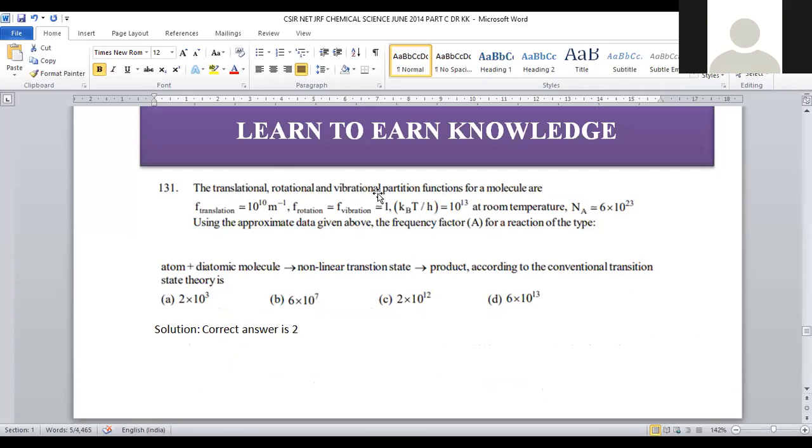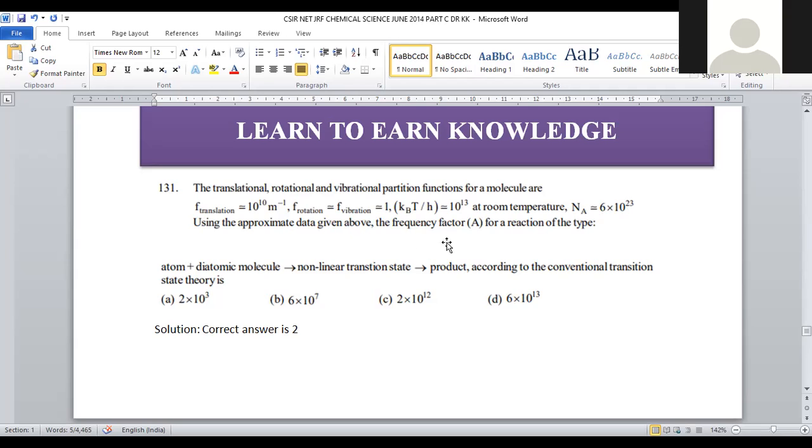The translational, rotational, and vibrational partition functions of the molecule are provided: translational is given as 10 to the power 10, rotational is given, and vibrational is exactly equal to unity. kBT by h is a constant provided as 10 to the power 13 at room temperature. NA is equal to 6 into 10 to the power 23, the Avogadro number, which is constant for all atoms.